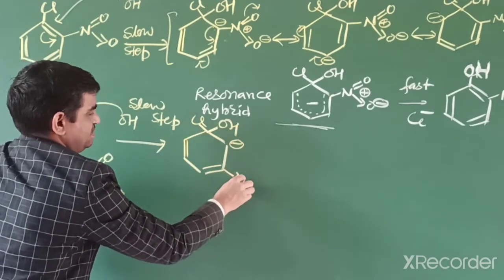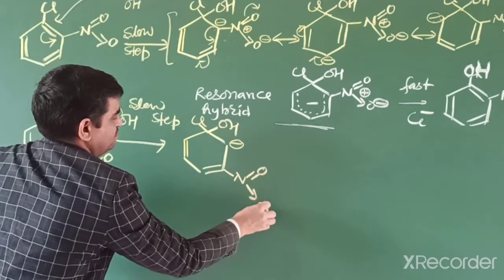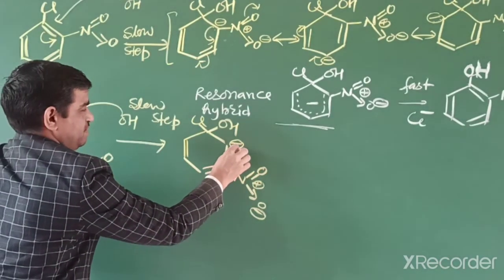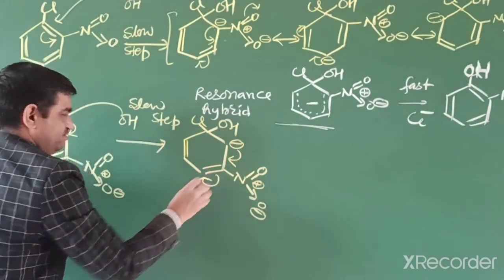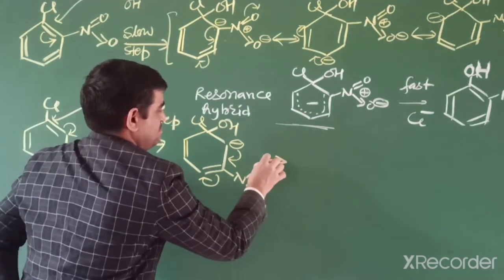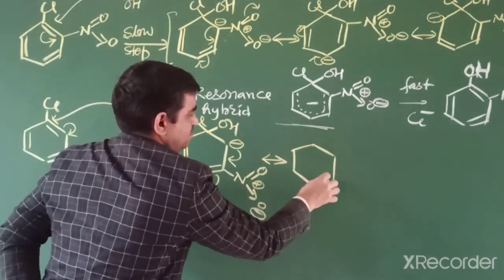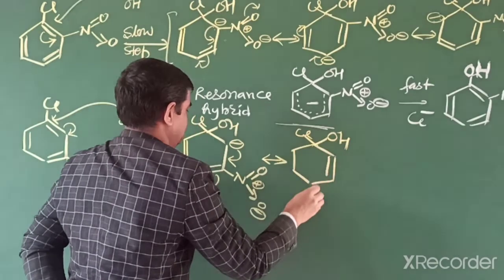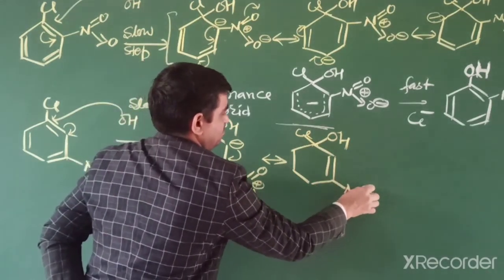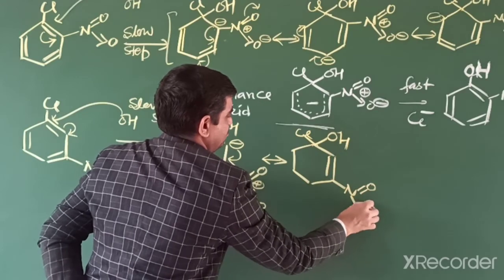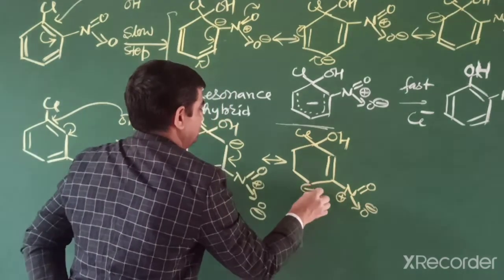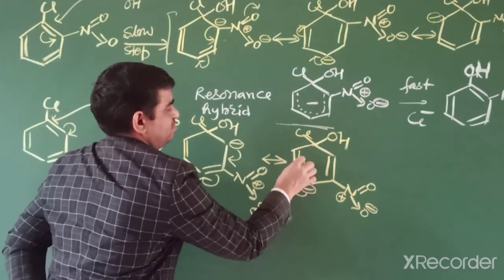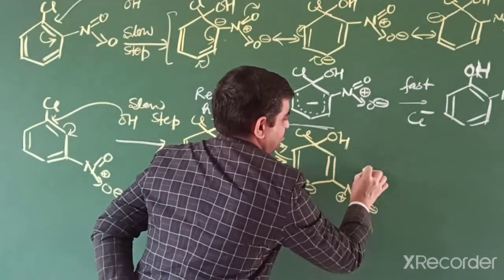And the nitro group is attached at meta position. Next, this pi electron moves, further pi electron moves. Again its pi electron moves at para position and then ortho.